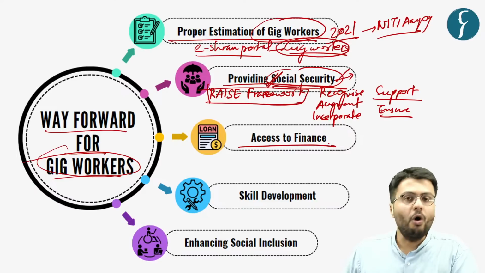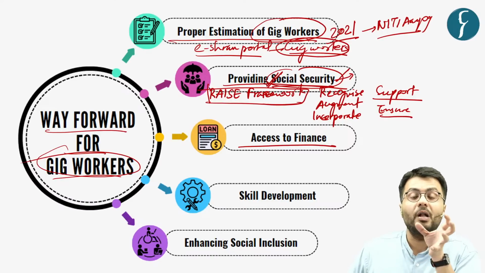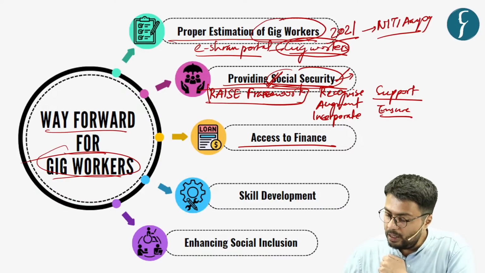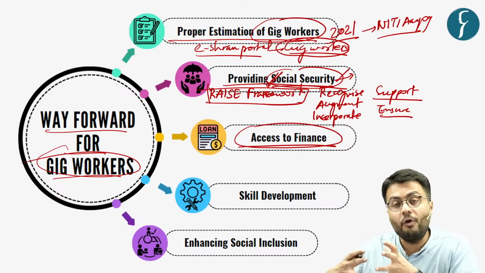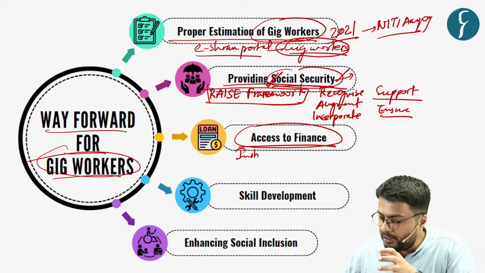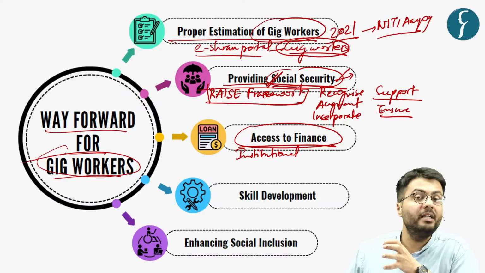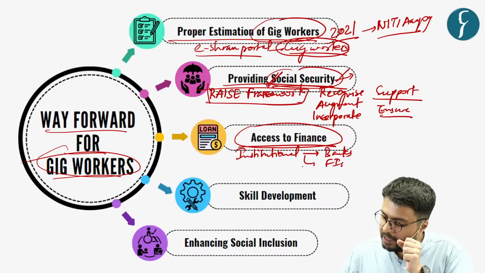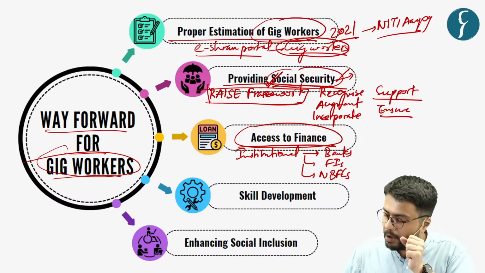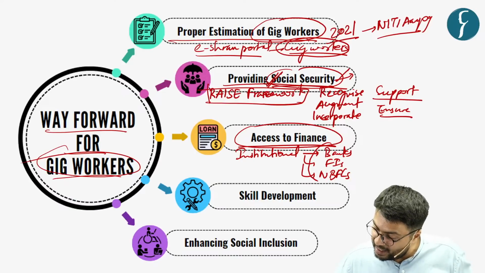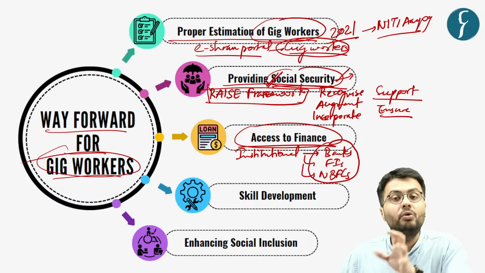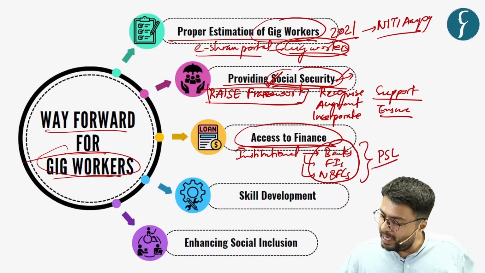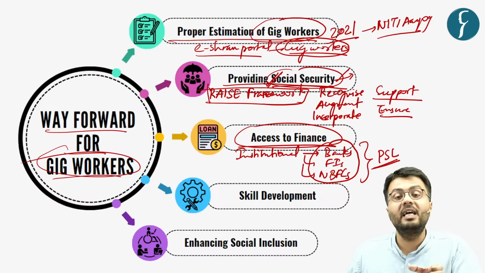Also, as we have already highlighted, these gig workers are vulnerable in gaining finances from the platform companies themselves. So rather, the government should look forward to providing these gig workers with institutional finances so as to supplement their income. And these finances can be provided by banks, other financial institutions, as well as non-banking finance companies. Now, also to incentivize these organizations to extend loans to gig workers, we should make the loans given to gig workers eligible to be classified as loans under the priority sector lending criteria.